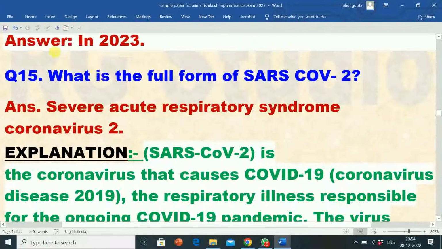Next question is what is the full form of SARS-CoV-2? Correct answer is Severe Acute Respiratory Syndrome Coronavirus 2. Full form of SARS-CoV-2 is Severe Acute Respiratory Syndrome Coronavirus 2.